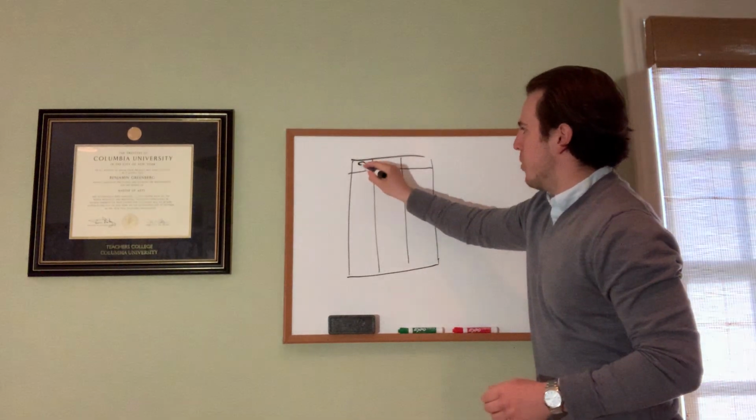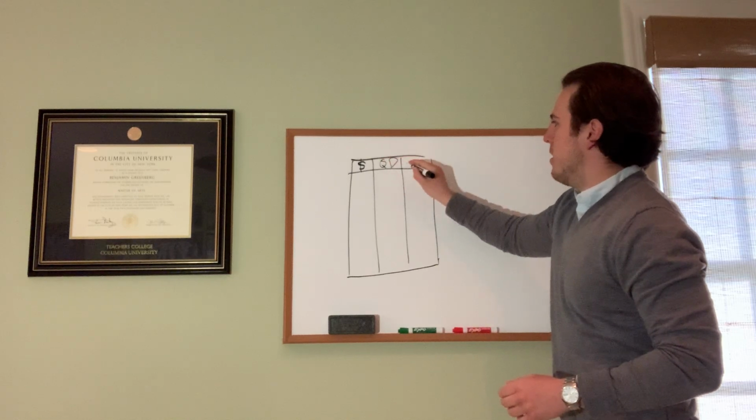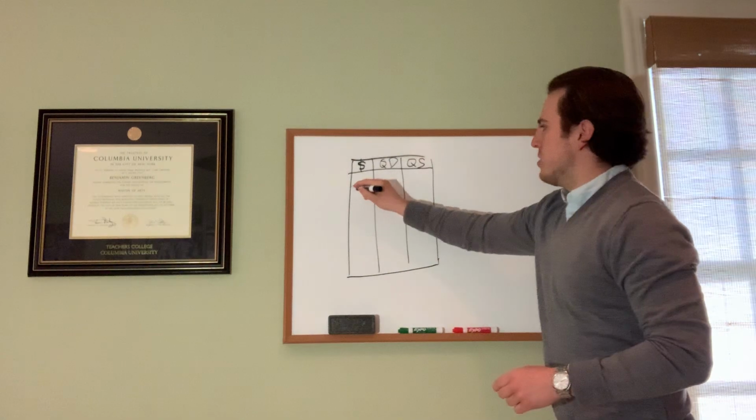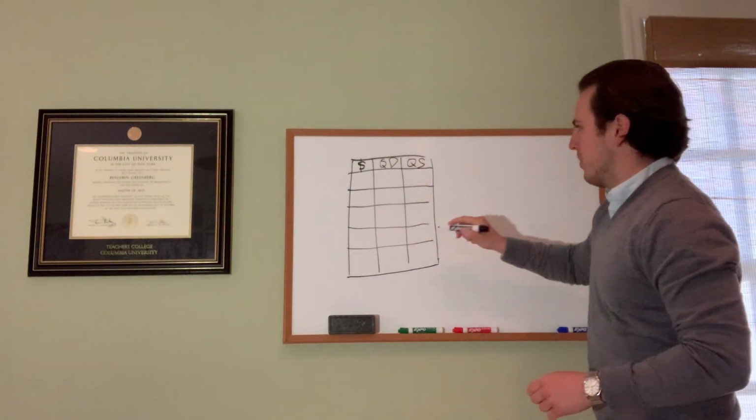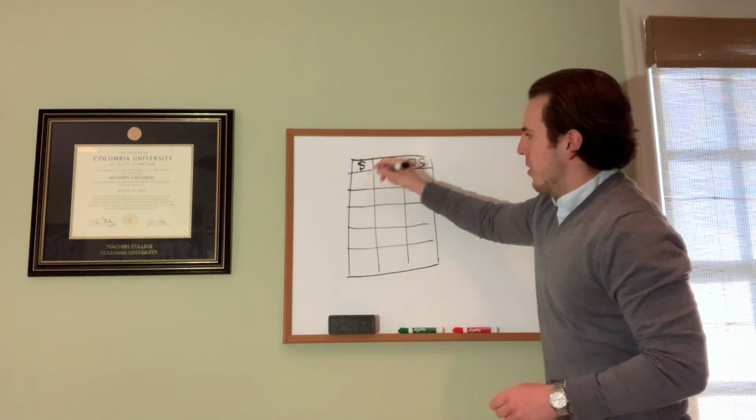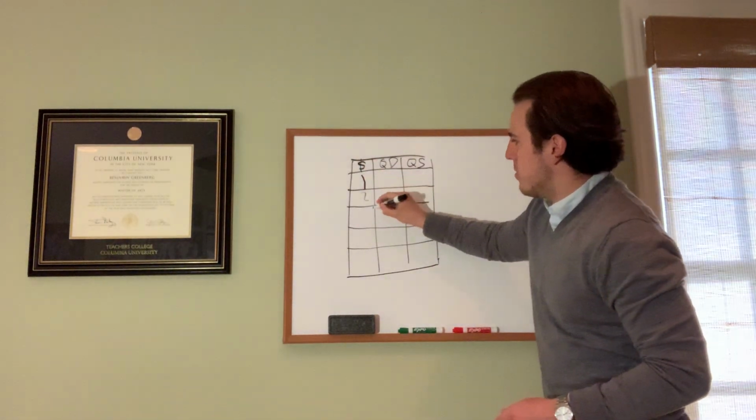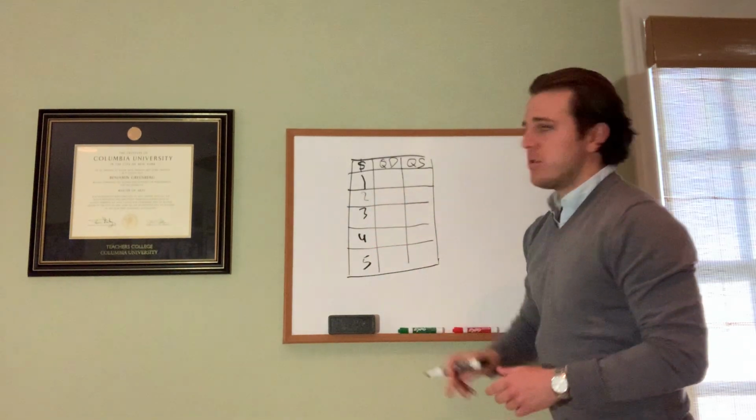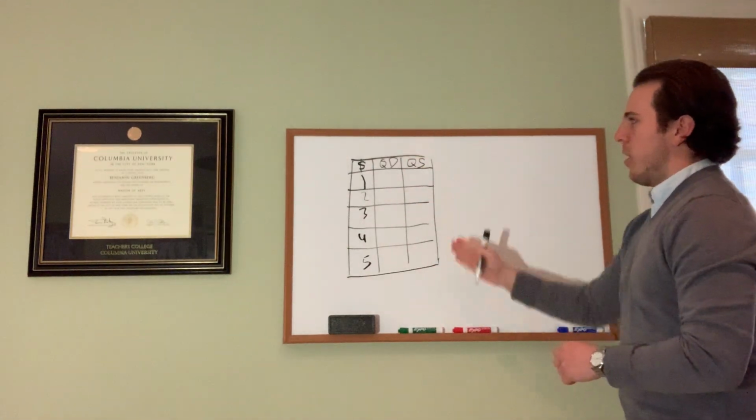Let's label the top. We have price, we have quantity demanded, and we have quantity supplied. All right, so let's take a look. And we'll have $1, $2, $3, $4, and $5. And then here we have the quantity demanded and quantity supplied.